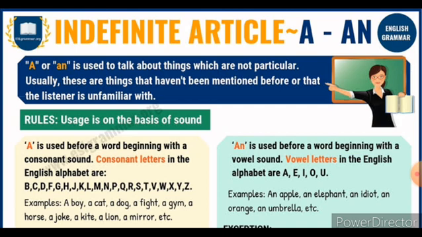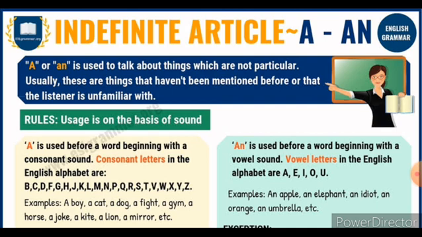Look at the next one. Cat. Cat is there. What is the letter there? Consonant letter. Can you identify the sound of the letter? That is the word cat. It is a consonant sound, and is cat singular or plural? Only singular. So if it is a singular noun and we hear a consonant sound, there you can use the article a. Then another point, children: we use a when we talk about a person, a place, an animal or a thing for the first time.